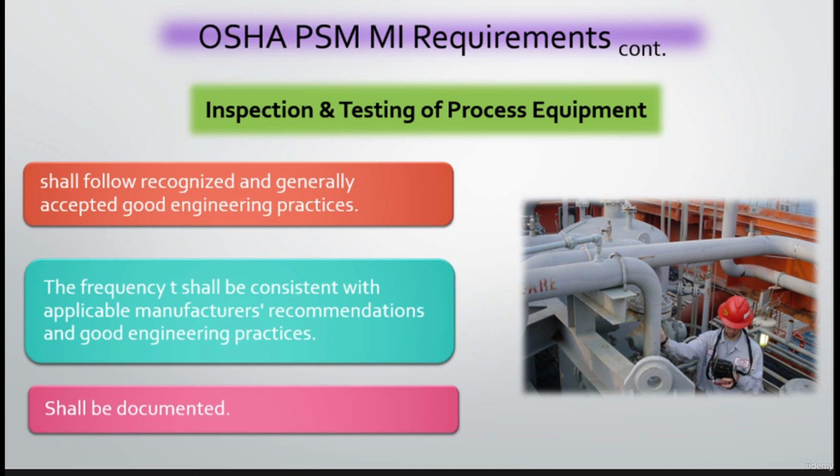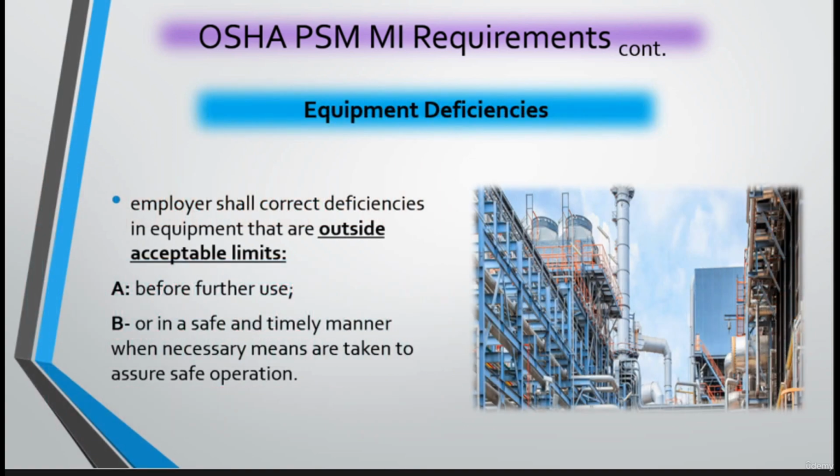Okay, and the description of the inspection test and the results of the inspection, the standard or code or recommended practice upon which the inspection and testing was based. Regarding the equipment deficiencies, OSHA mandates that the employer shall correct deficiencies in equipment that are outside acceptable limits. The correction or rectification of deficiencies shall be before further use or in a safe and timely manner when necessary means are taken to assure proper or safe operation.